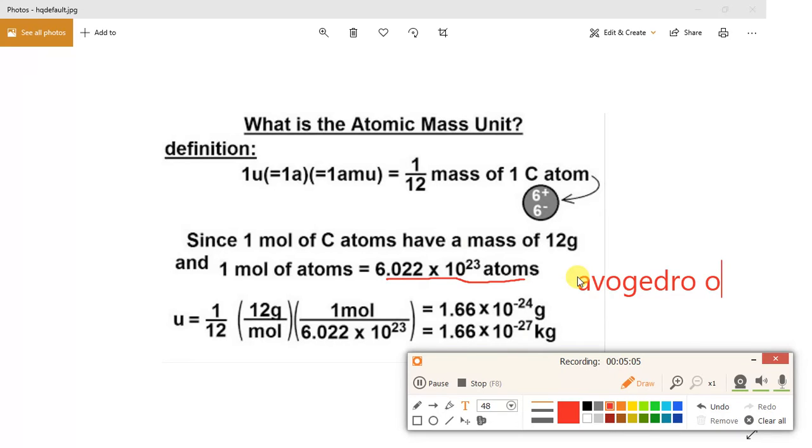So 1 mole of atoms is equal to 6.022 into 10 raised to 23 atoms.